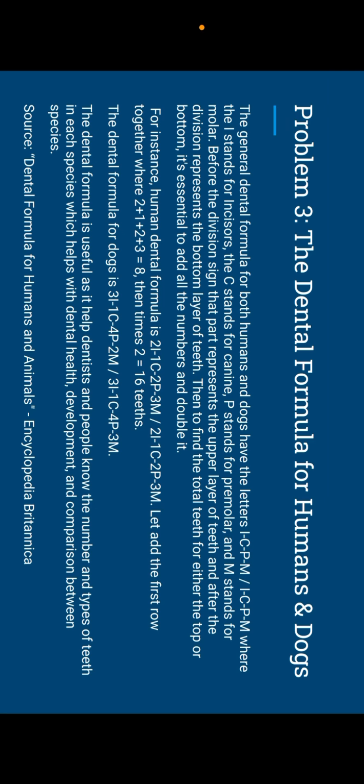So let's add the first row together. 2 plus 1 plus 2 plus 3 equals 8, times 2 is 16. The dental formula for dogs is basically 3I 1C 4P 2M, divided by basically all the same except the last number and letter, which is replaced by 3M.